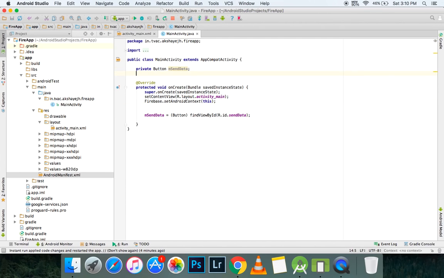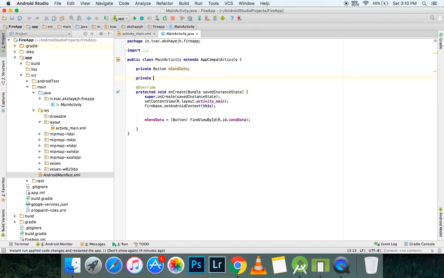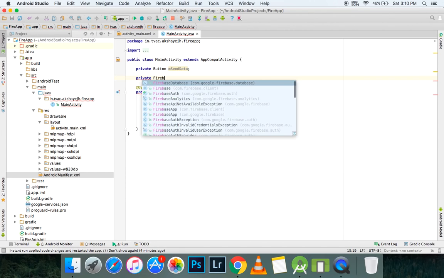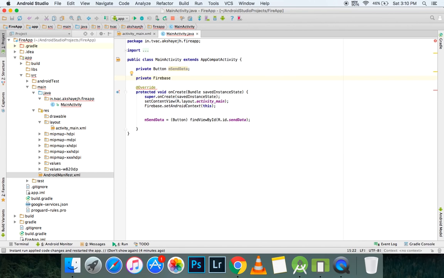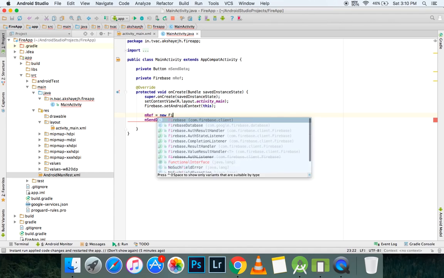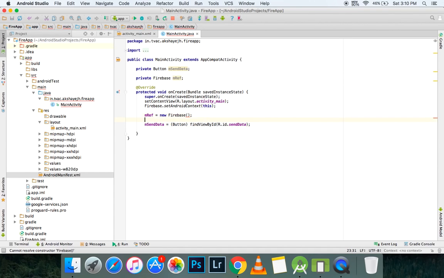Okay, so the next thing that you want to do is private Firebase. We're going to create a Firebase variable here, so I'm going to name it mRef. All right, and then here we can set the reference. So mRef equals new Firebase, and inside this you need to insert the link to your database.